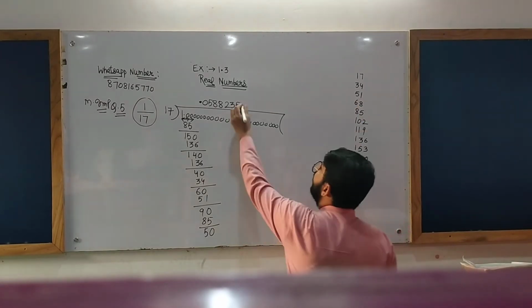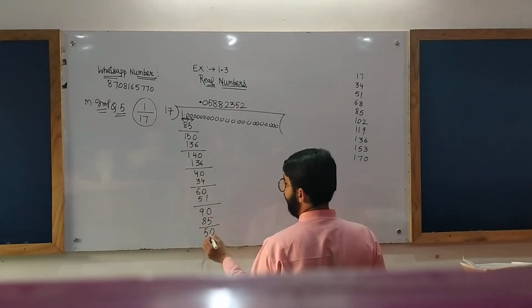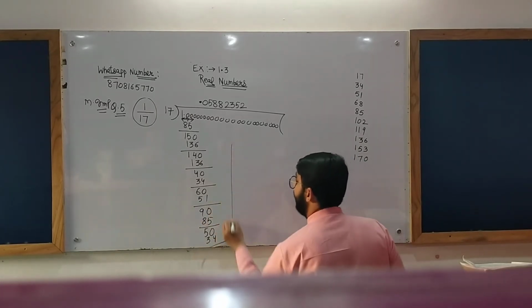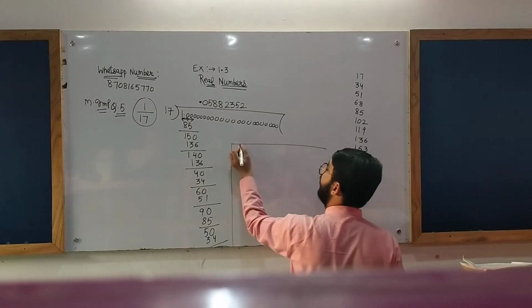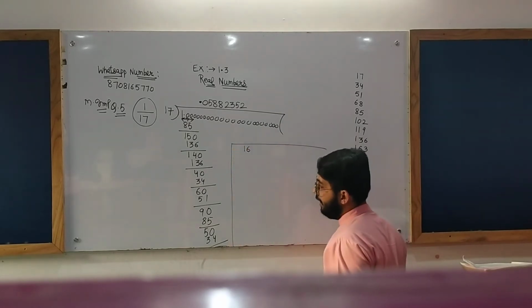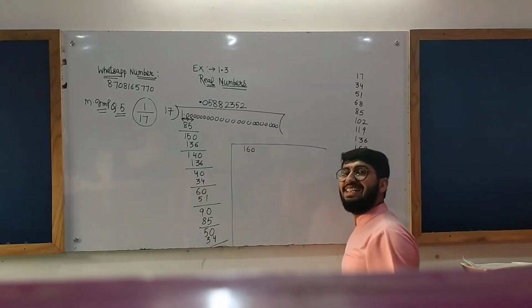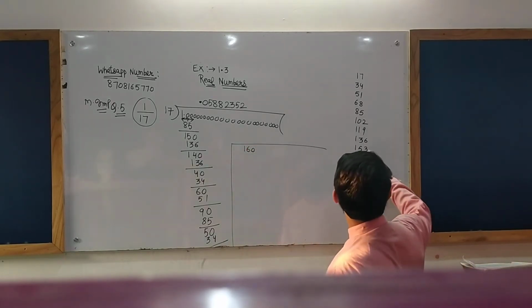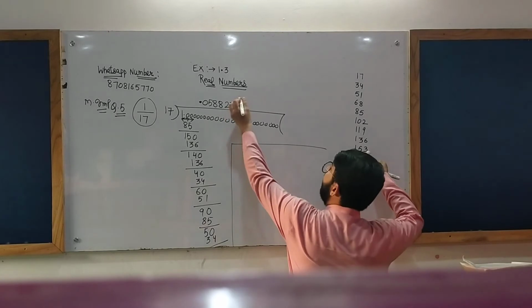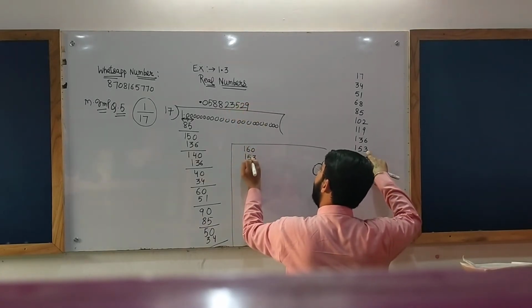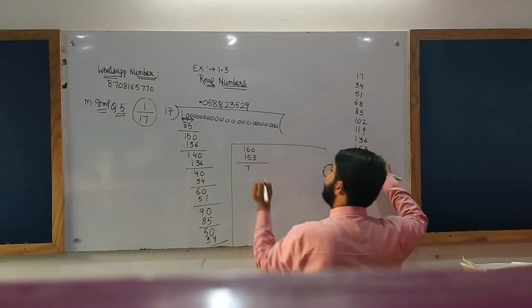17 twos are 34. The remainder is 16. Okay, take one more zero. It will be 160. 17 nines are 153.